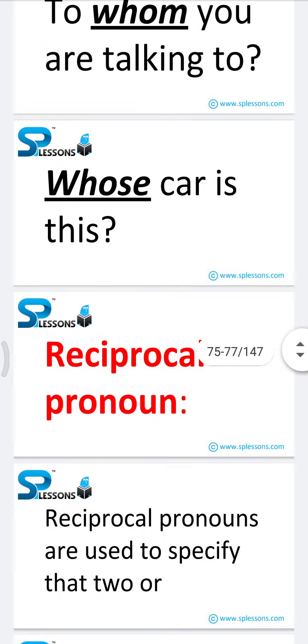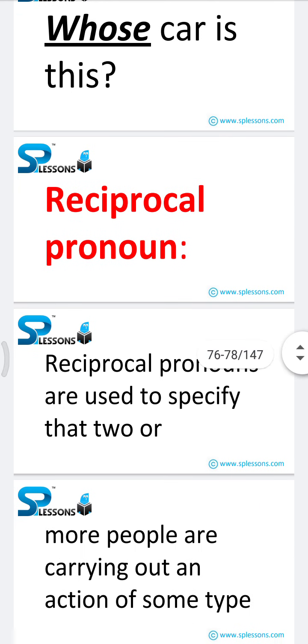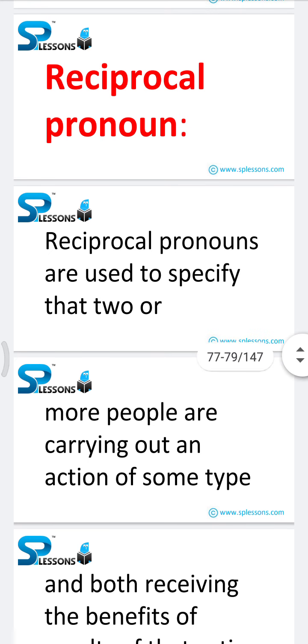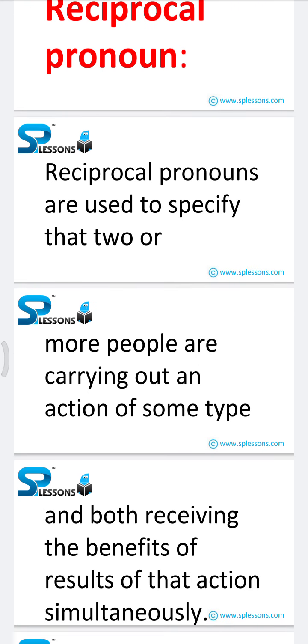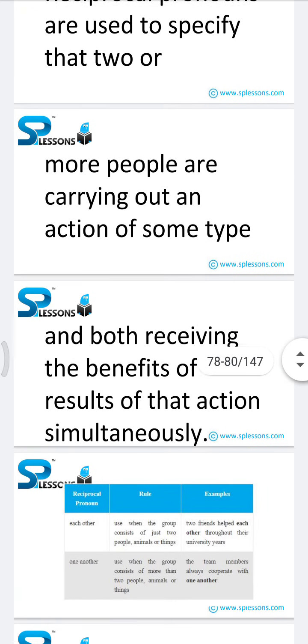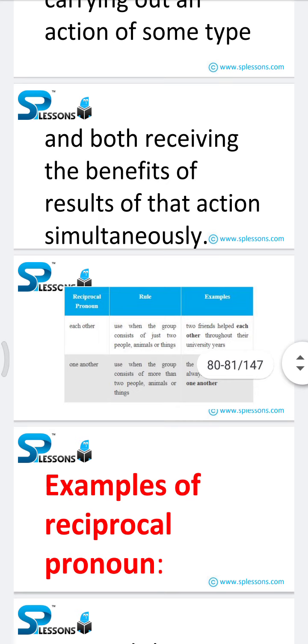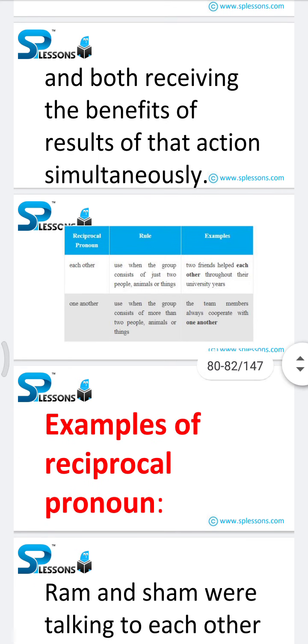The next category from this pronoun section is reciprocal pronoun. Reciprocal pronouns are used to specify that two or more people are carrying out an action of some type and both receiving the benefits or results of that action simultaneously. So once check the below diagram which I have provided. That is the reciprocal pronoun role.